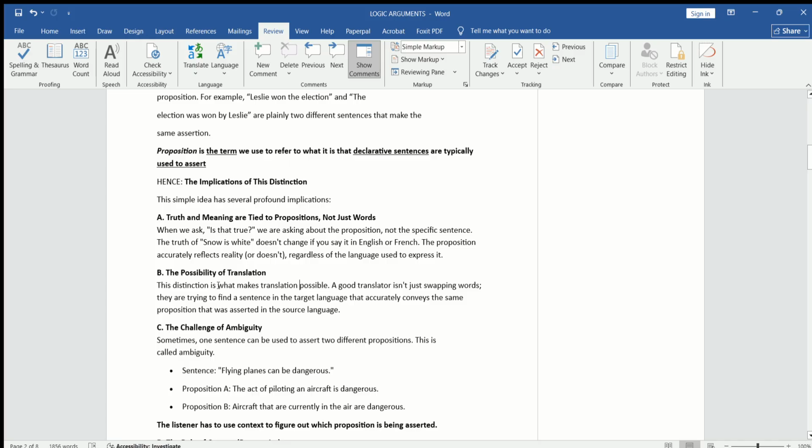So there is a most important thing when you translate any sentence of the prepositions from one language to another: you should keep in mind that the preposition claim should be preserved there. Again we read this: it distinguishes what makes translation possible. A good translator is not just swapping words.